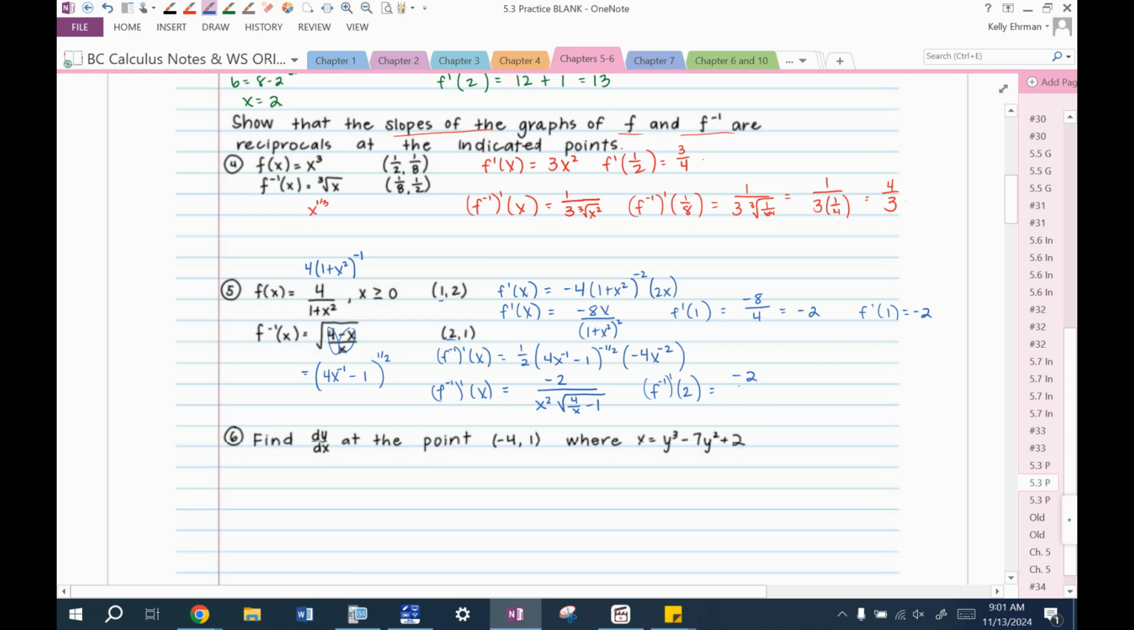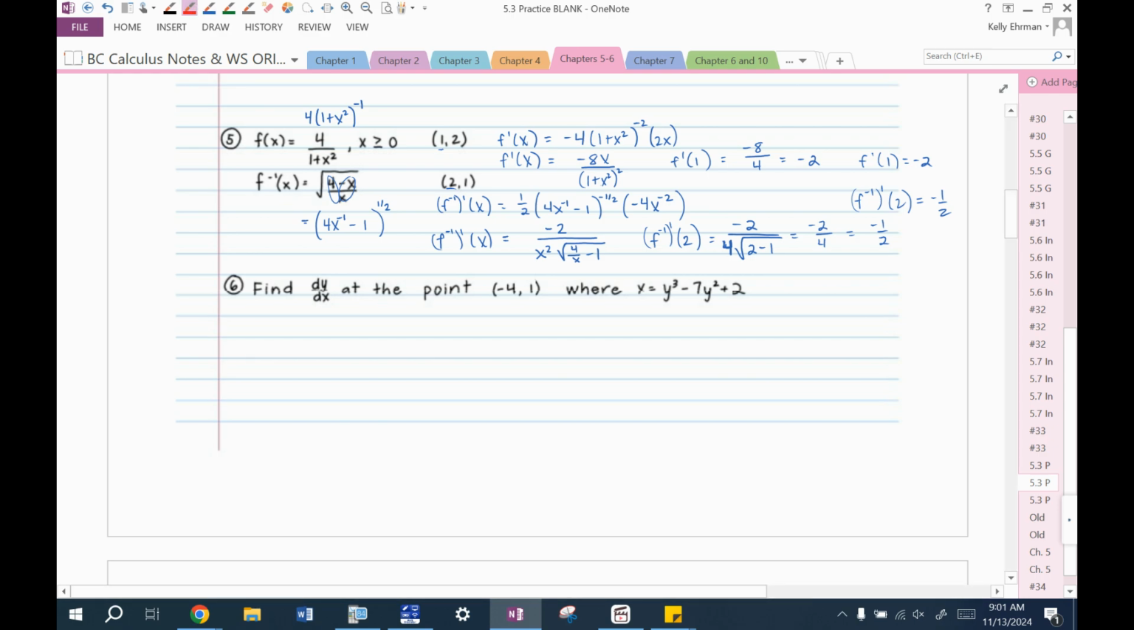So that'd be negative 2 over 2 squared is 4, times the square root of, looks like an index, 4 times the square root of 4 over 2 is 2, minus 1. So yeah, negative 2 over 4 is negative 1/2. So f inverse prime of 2 was equal to negative 1/2. Those are reciprocals of each other.